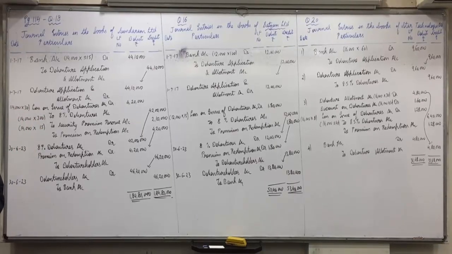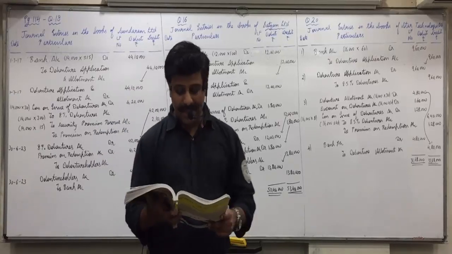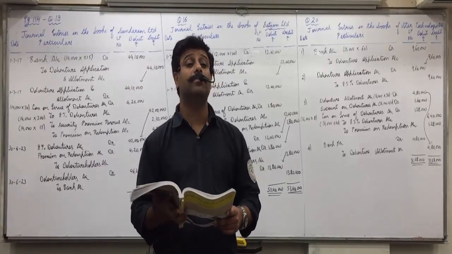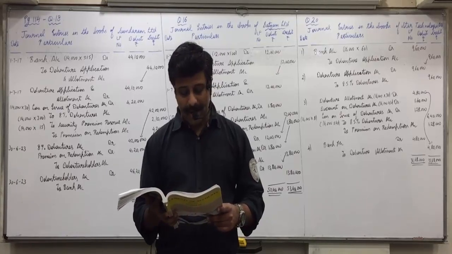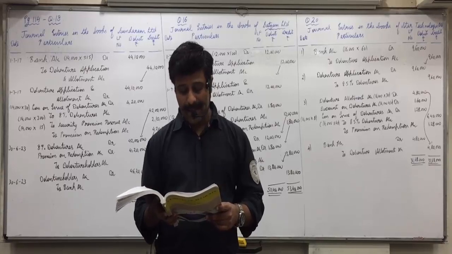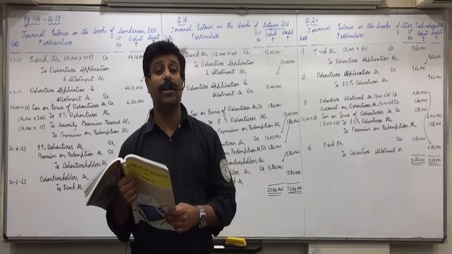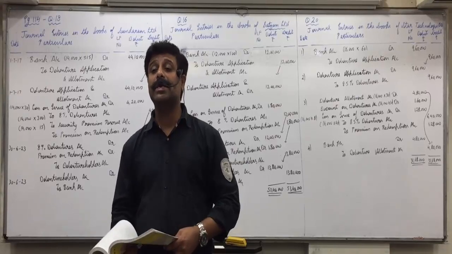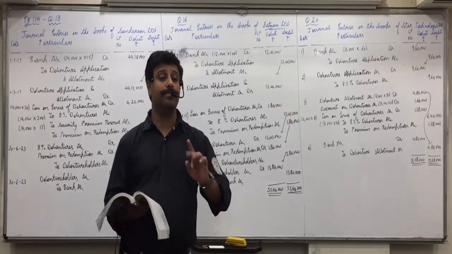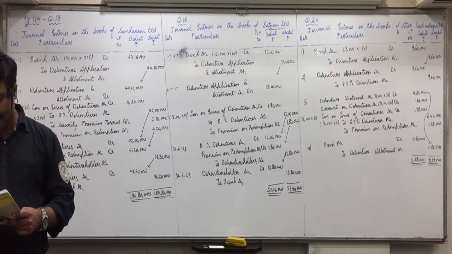Look at question 19. On 1/7/17, Paras Pharma Limited issued 20,000 9% debentures of 400 each. What's the face value? 400. Are to be redeemed after 7 years and at a premium of 12%. 400 into 12%, 48. Write it on the left side, 48. One more thing. Regarding issue, nothing is mentioned, means they're issued at par.